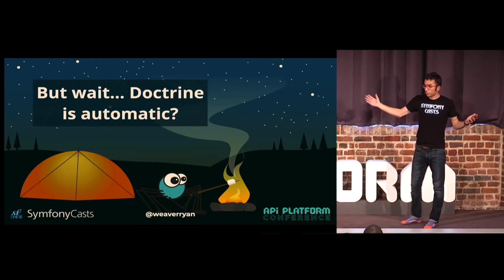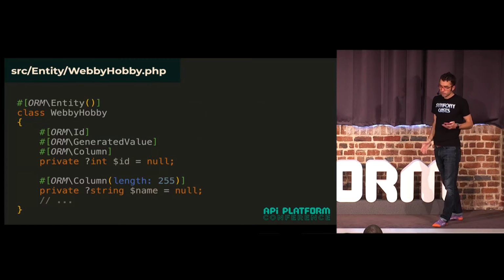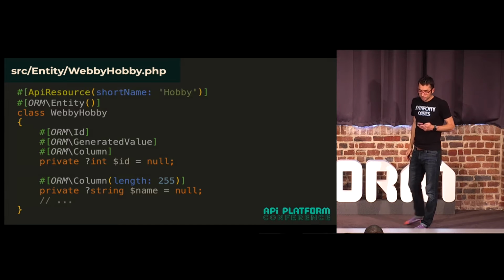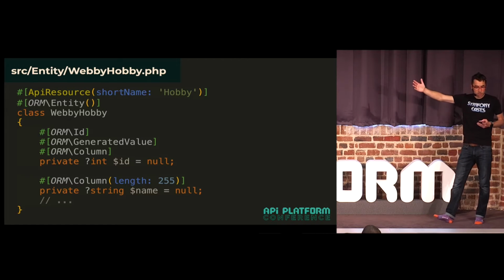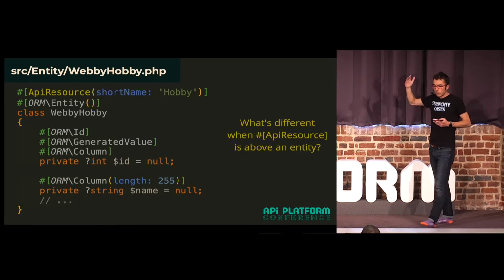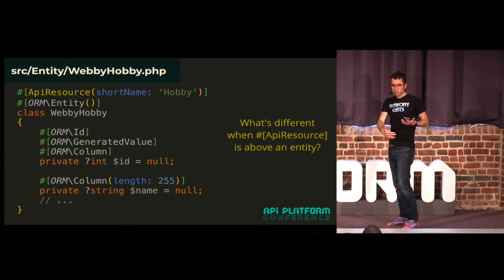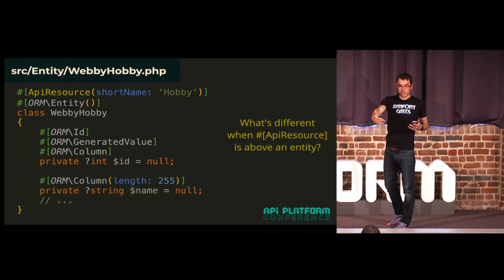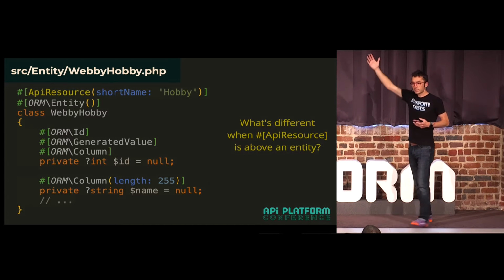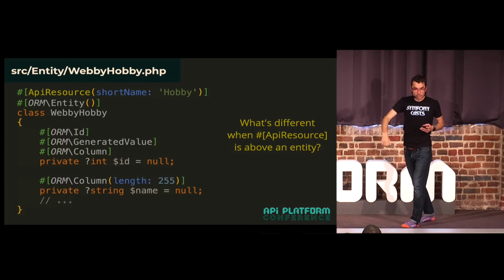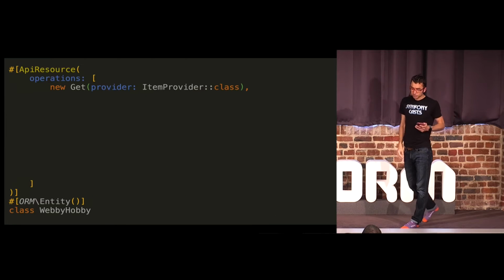I don't have to write a provider. I don't have to write a processor. So if we look at a Webby Hobby entity and we put API resource above it, the question is, how is that different? We talked a moment ago about what happens when you put it above a class that is not an entity. Why is this different? Why can I put this above an entity and my API actually works immediately?